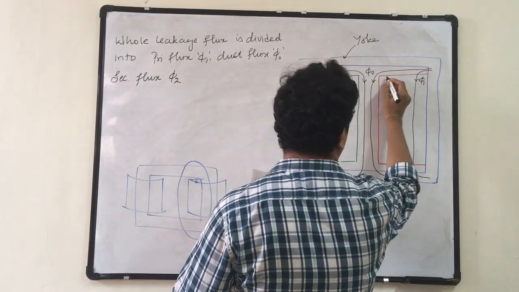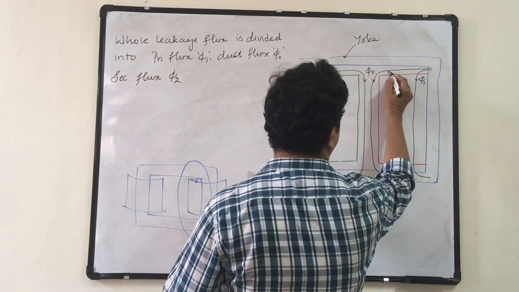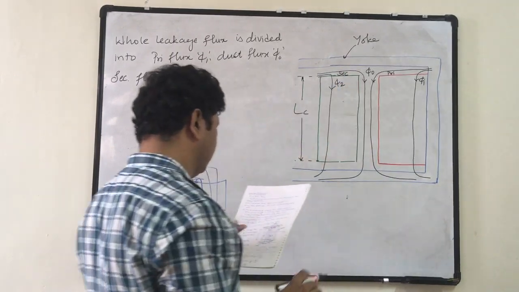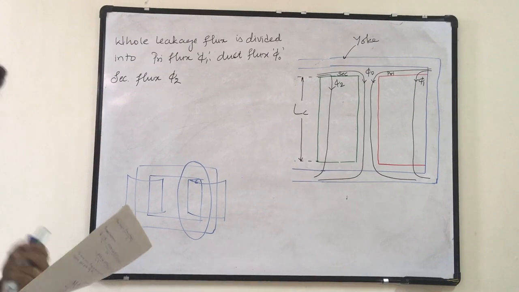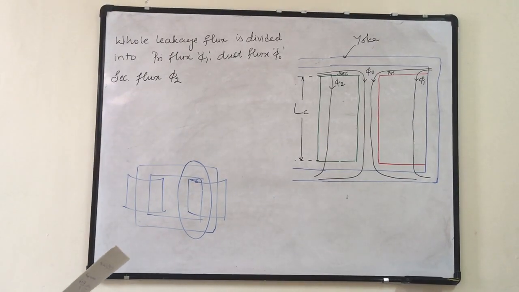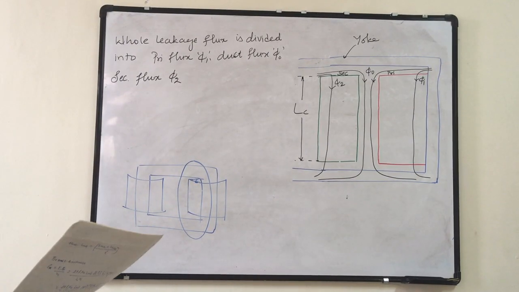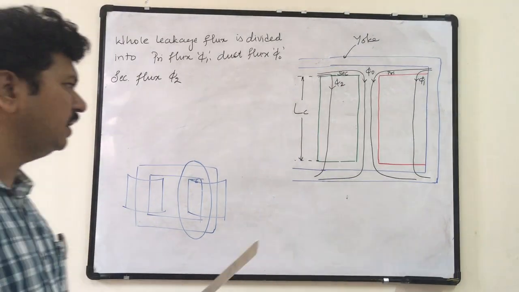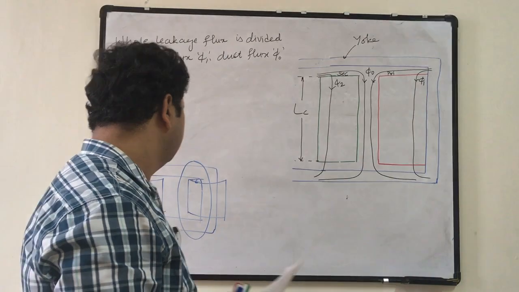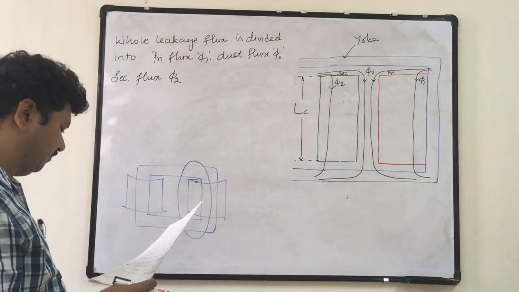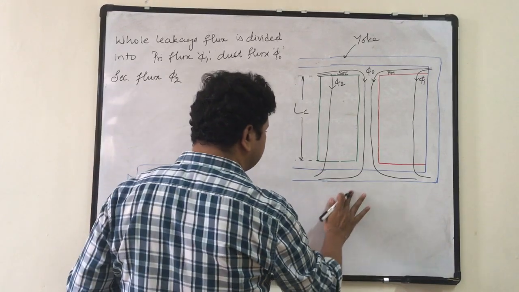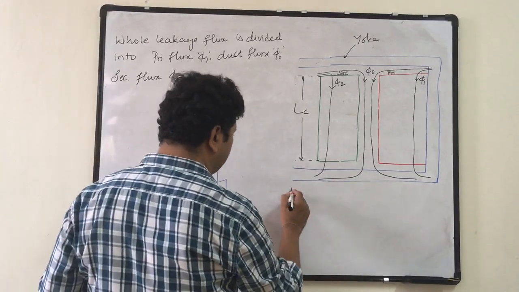Let us take this as primary and this as secondary. So half of the total flux in the duct links to the primary and the remaining half links to the secondary. The length of mean turn of windings are equal, that is LMT1 equals LMT2. Now, let LC be the axial length of coil.